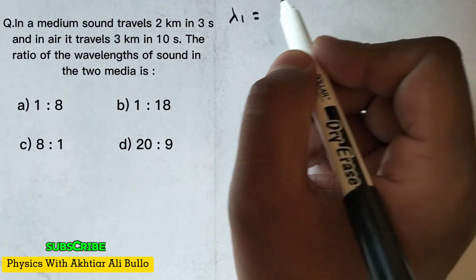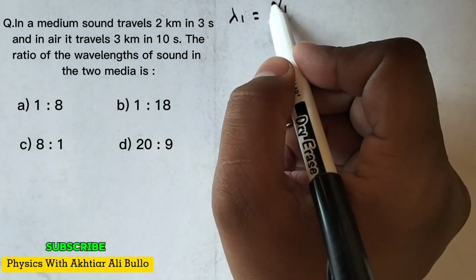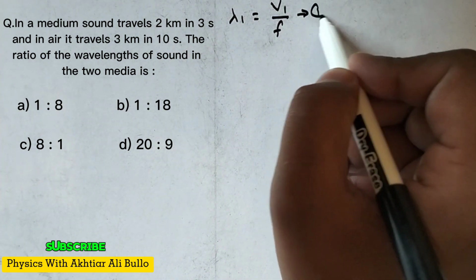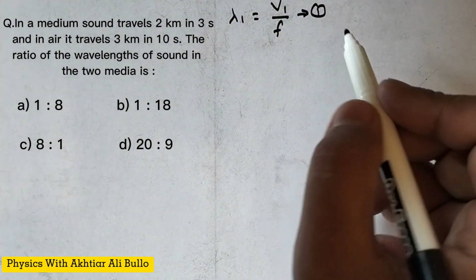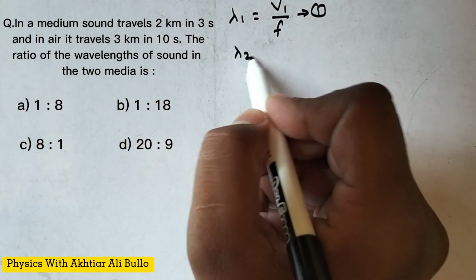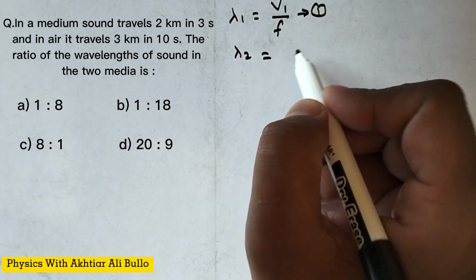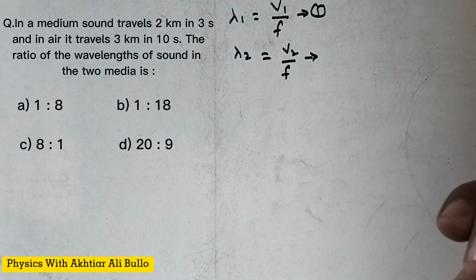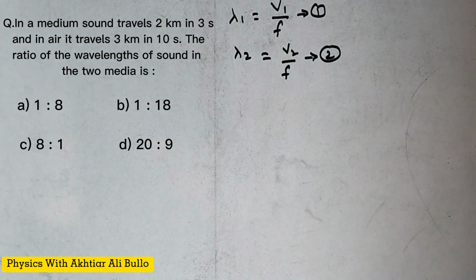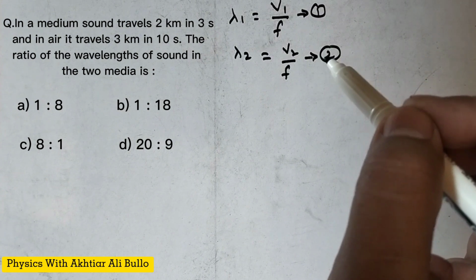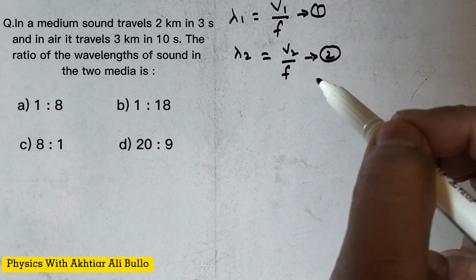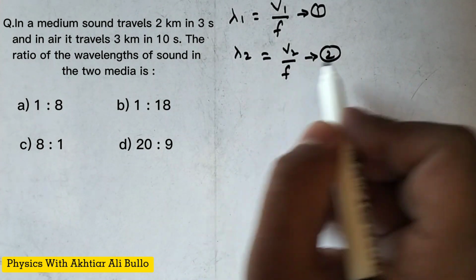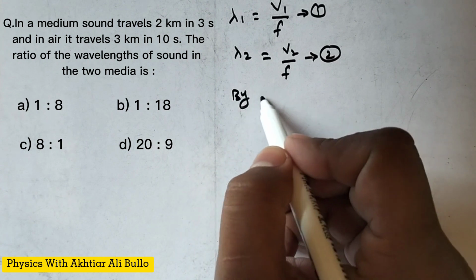The wavelength of one medium, lambda 1, is equal to V1 upon F. This is equation number 1. And the wavelength of the other medium, lambda 2, is equal to V2 upon F. This is equation number 2. As frequency remains the same, the ratio of wavelengths will be found by dividing